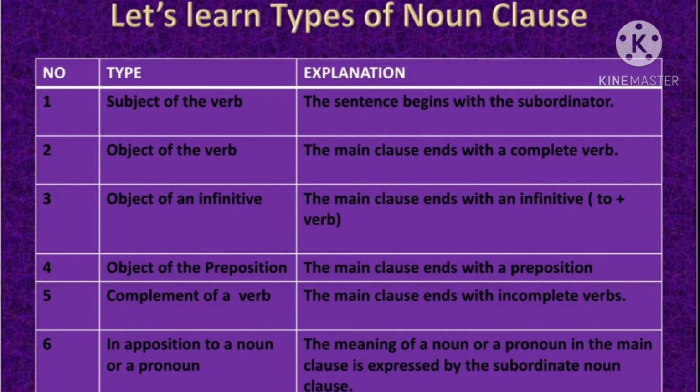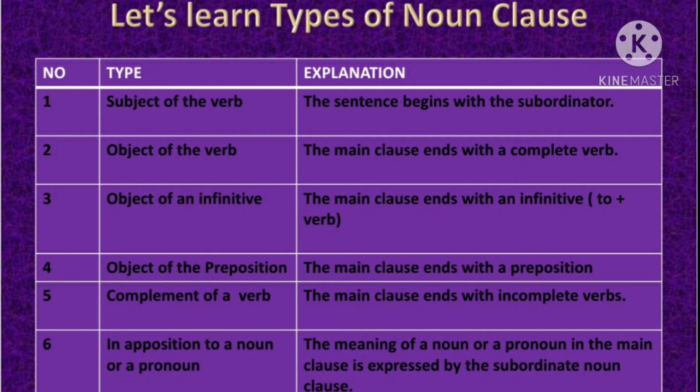Then noun clause also functions as an object of the verb. Now when S, that is subject plus verb plus object, when in the place of object the noun clause falls, obviously the main clause ends with a complete verb and then the subordinate clause begins. When noun clause functions as an object of an infinitive, that means the main clause ends with an infinitive. What do you mean by infinitive, children? It's a type of non-finite verb and it means to plus verb.